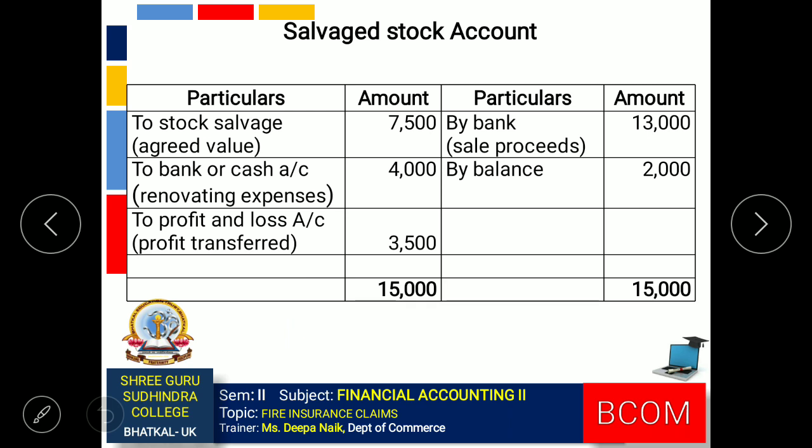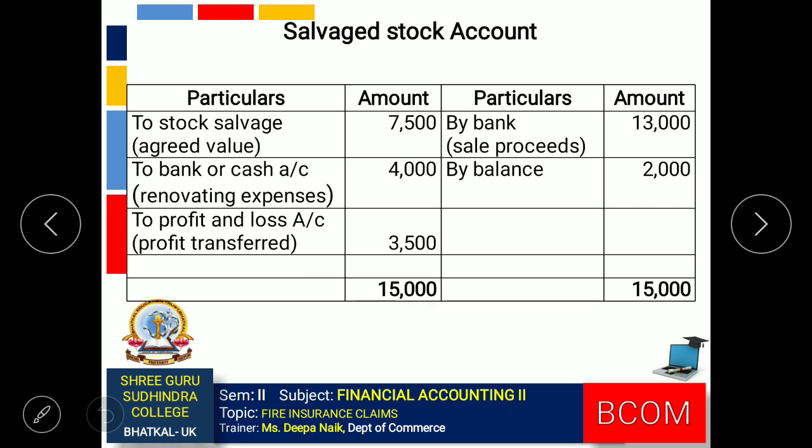On the stock saved for rupees 7,500, an additional expense has been incurred of 4,000, so these entries come on the debit side. It is also given that this salvage stock has been sold for rupees 13,000, so the entry comes on the credit side by bank account, sale proceeds 13,000.